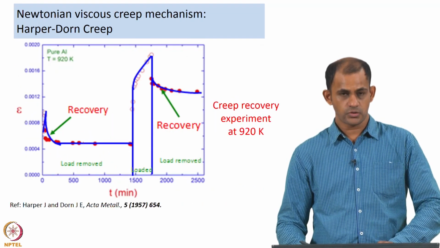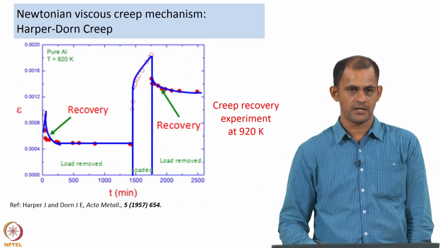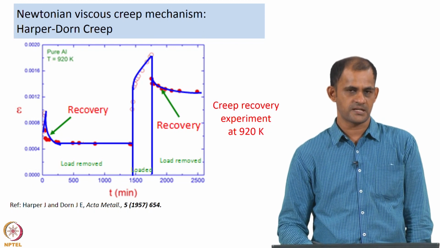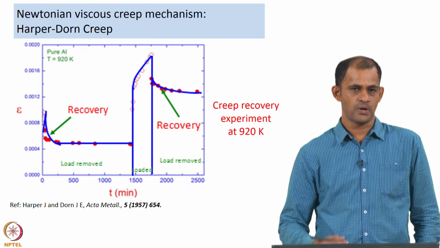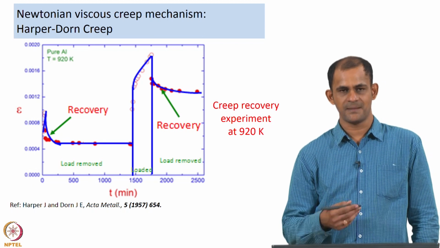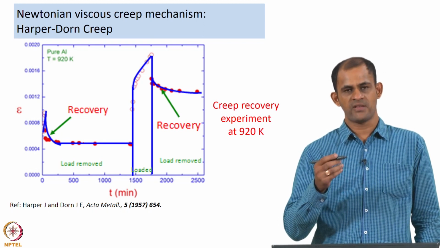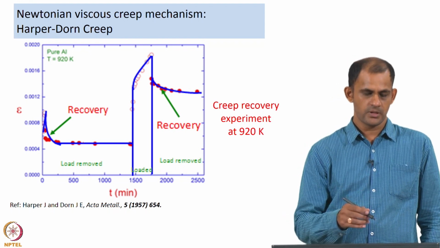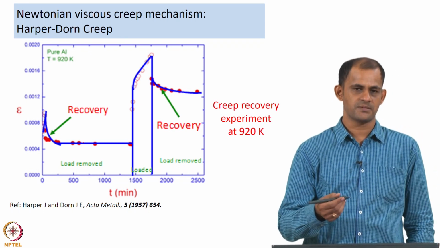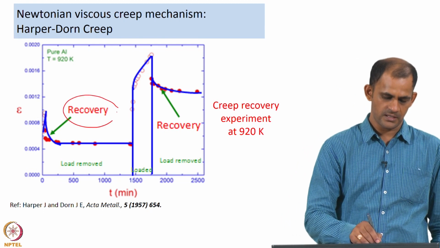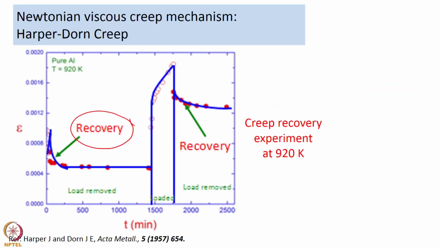Furthermore, they also carried out something called creep recovery experiments. Basically, in this set of experiments, you have a typical creep curve of plastic strain versus time, you load it and then you unload it. When the load is removed, if it is a dislocation based mechanism, then you will always have some amount of strain recovery, and that is what they observed.